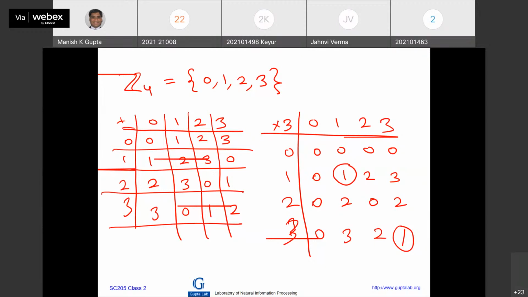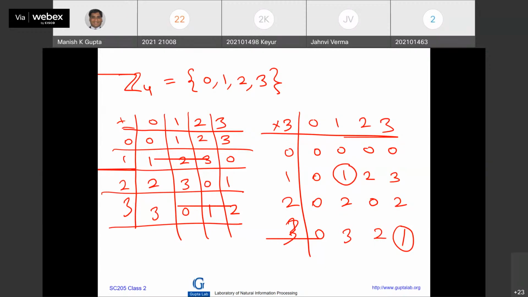N is prime. Very good. So Zn is a field if and only if n is a prime number. Z2 is a field. Z3 is a field. Z4 is not a field. Z5 is a field. Z6 is not a field. Z7 is a field. Z8 is not a field. Z9 is not a field. Then Z10, no. So you know, right? Z11 is a field and so on.